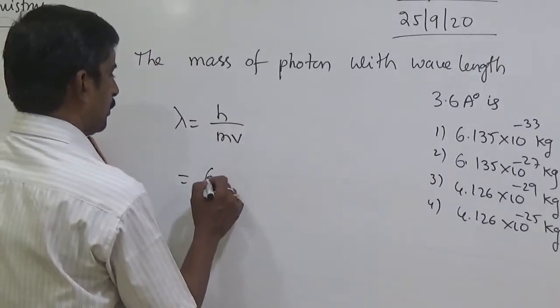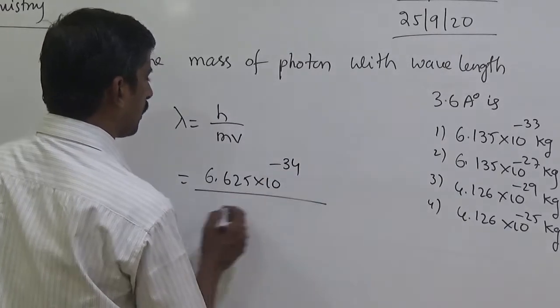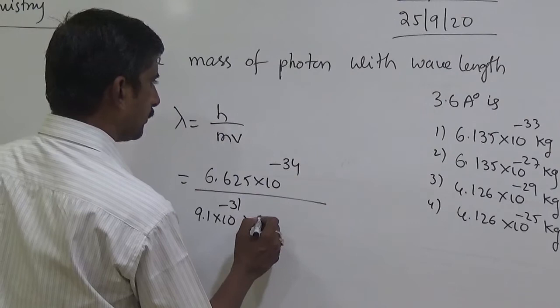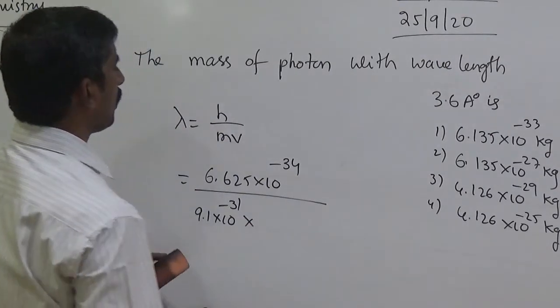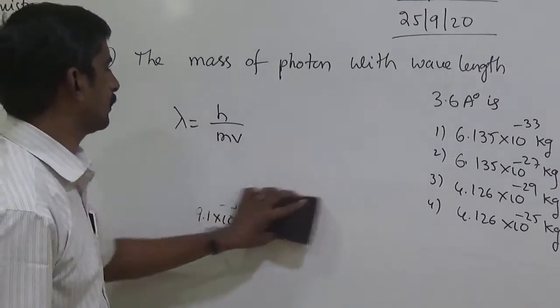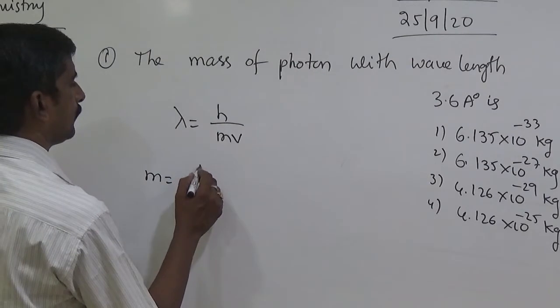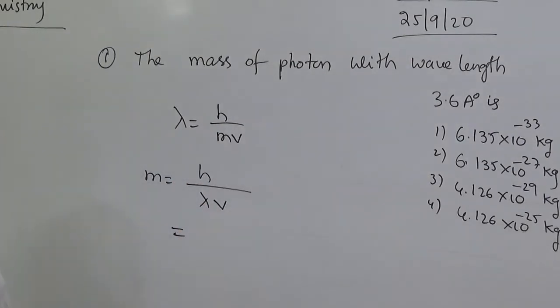Simply 6.625 into 10 to the power of minus 34 by mass of electron 9.1 into 10 to the power of minus 31 by velocity. Here they gave the mass of proton, so m equal to h by lambda v.